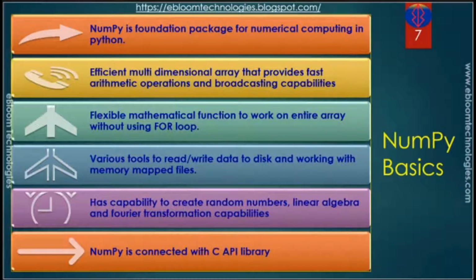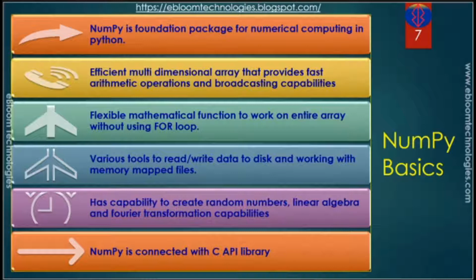So now that we are convinced about the capability of NumPy, let's understand technical details about NumPy. First, NumPy is a foundation package of numeric computing in Python, and many other packages are built on top of NumPy. Python has been hugely popular because of its ability to integrate with other languages like C, C++